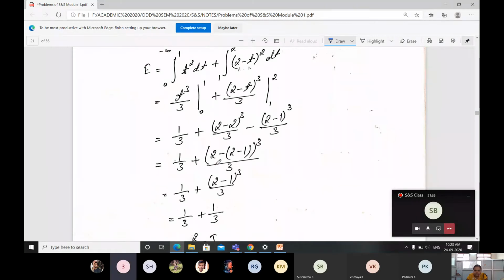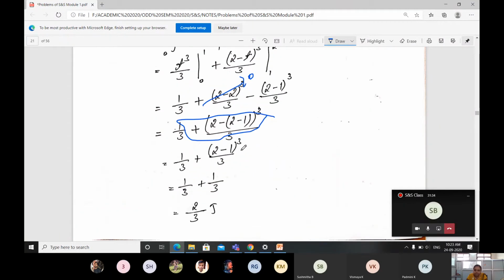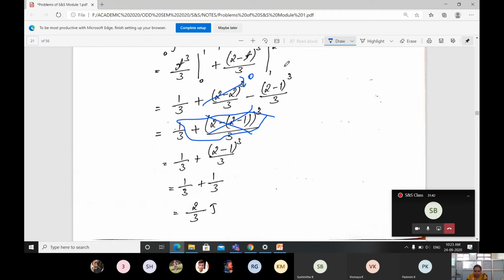Only you will get 2 minus only. This part you neglect of is here. It will be 2 minus 1, which is going to be 0. I think I did something wrong. 2 minus 1 divided by 3. Neglect of this. Okay. You will be left with 2 minus 1 cube divided by 3. Solve for this. You will be getting 1 by 3 plus 1 by 3, that is 2 by 3.